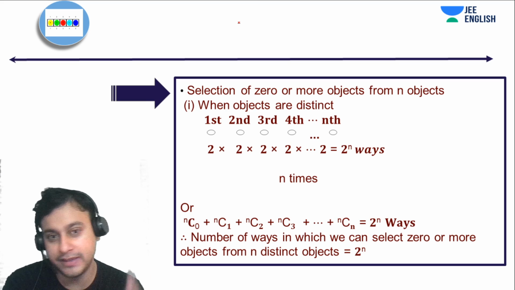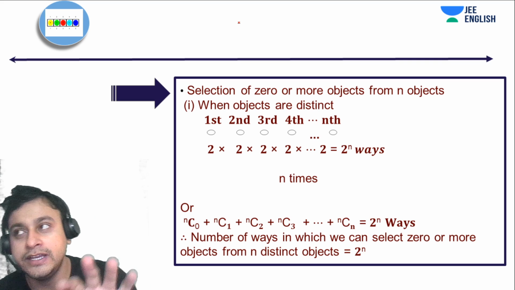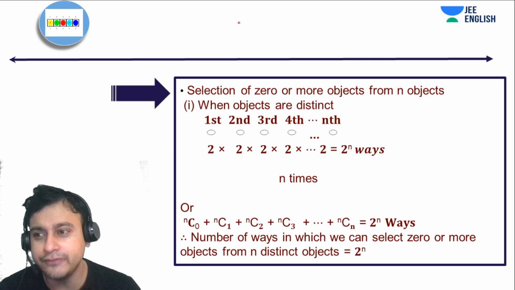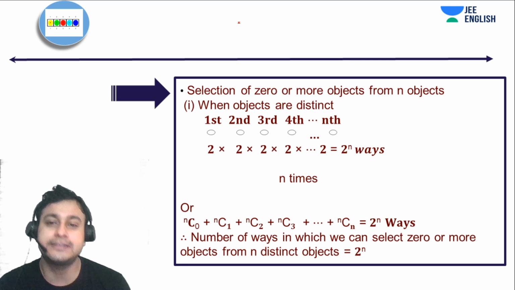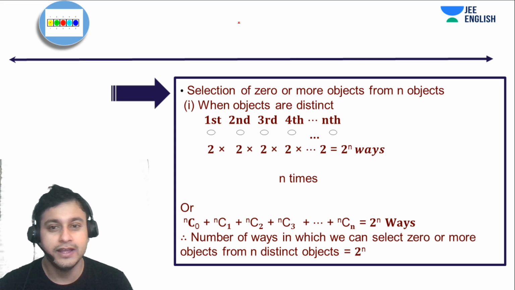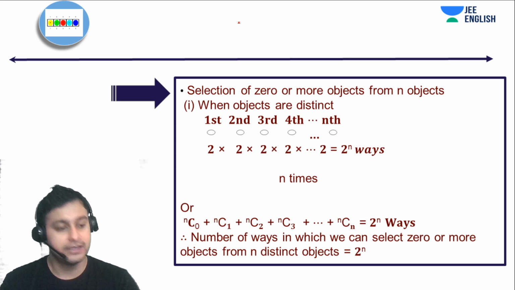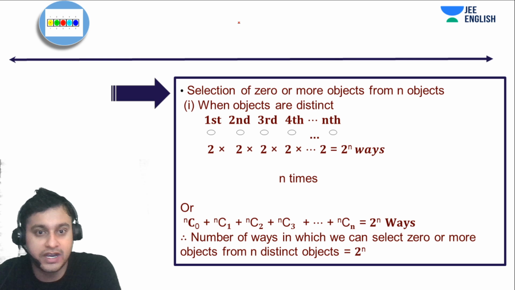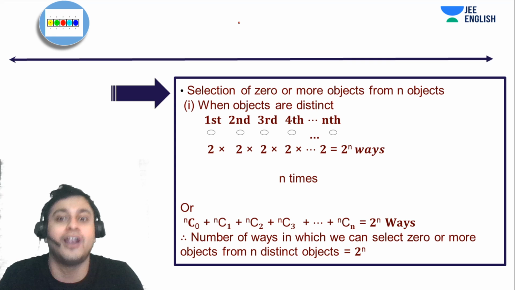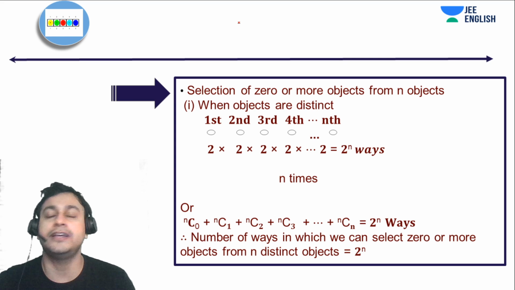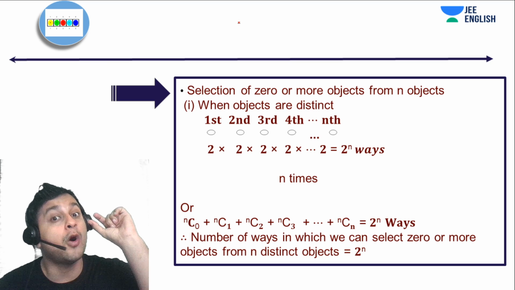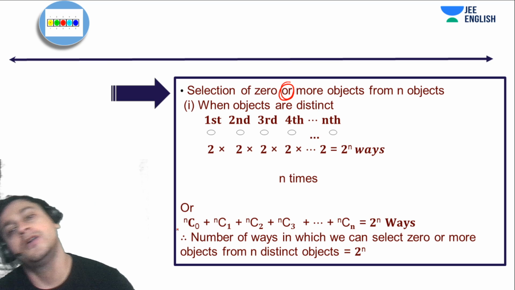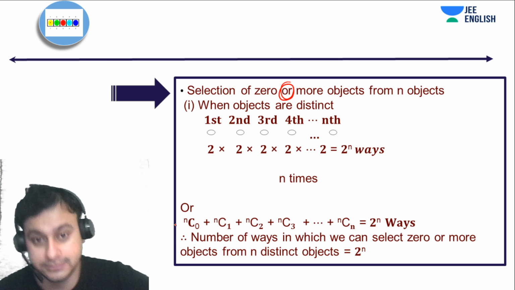Let me begin with what we are actually doing in this particular topic. We will be given a few objects. They might be distinct or similar, and from them we have to select zero or more objects. It's very simple. Either we can select zero, or we can select one, or two, three, four, or all. There's a very interesting thing coming up, that is the word "or" we are using. This "or" plays a really important part in this particular concept.